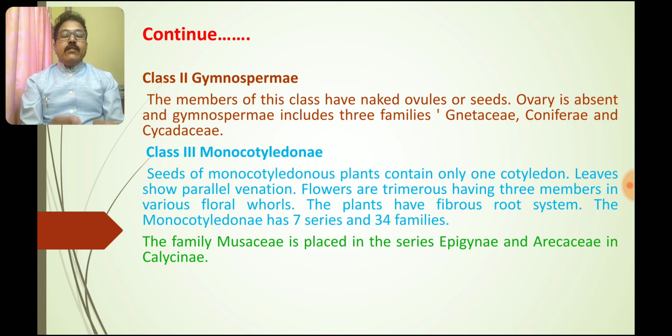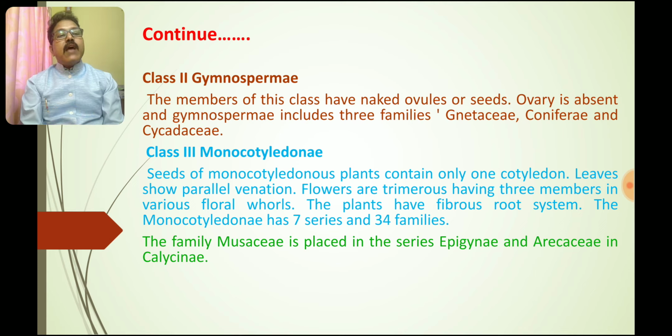Then in monocotyledons, the plants contain only one cotyledon. Leaves show parallel venation. Flowers are trimerous, having 3 members in the various floral whorls.